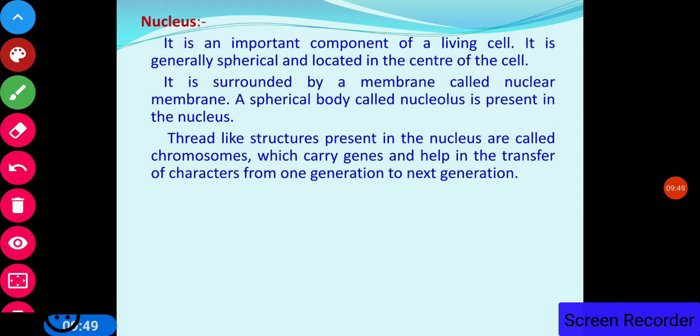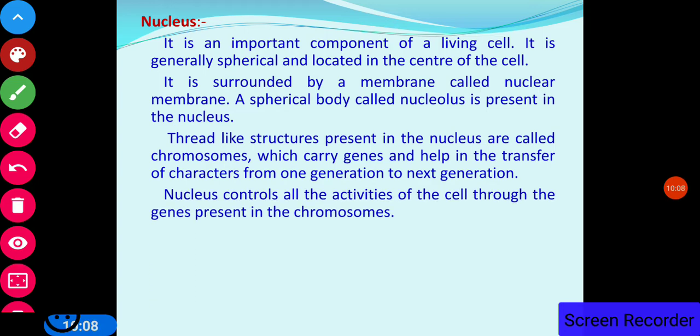Because as you have heard, genetically the resemblance of your face to your parents' face, the resemblance of your habits to your parents' habits, is because of the genes. So these chromosomes carry the genes and transfer the characters from one generation to another generation. The nucleus controls all the activities of the cell through the genes present in the chromosomes.